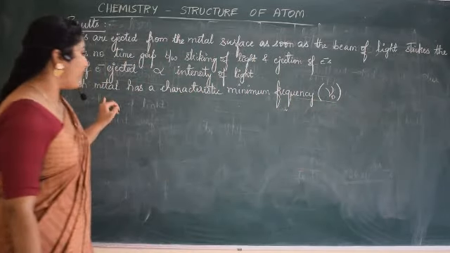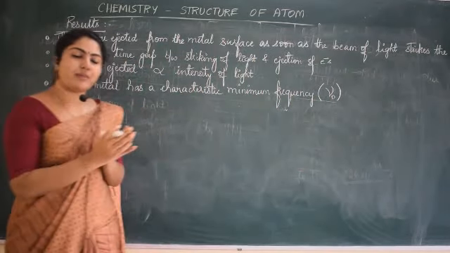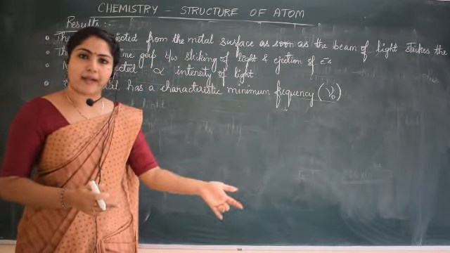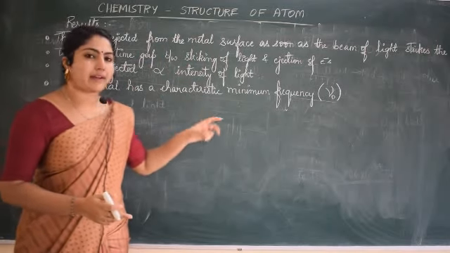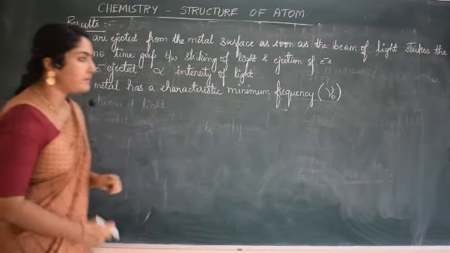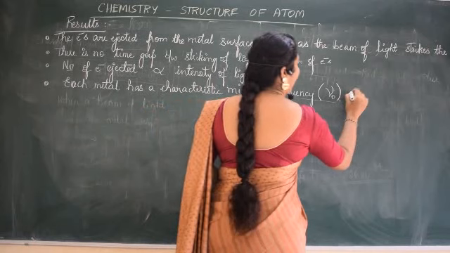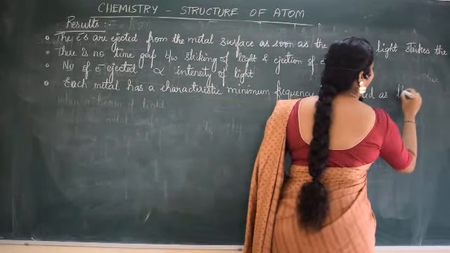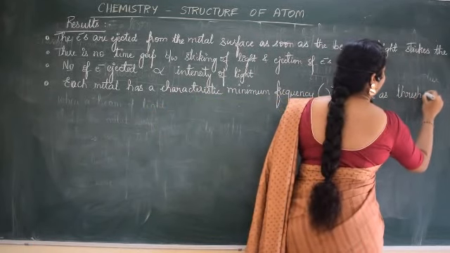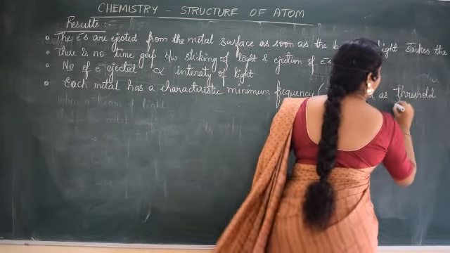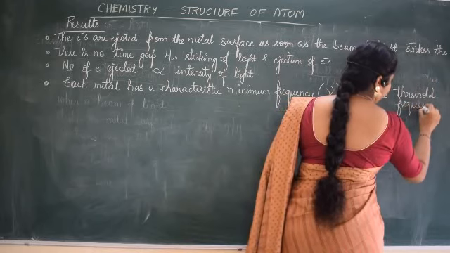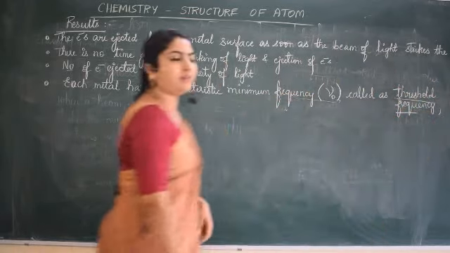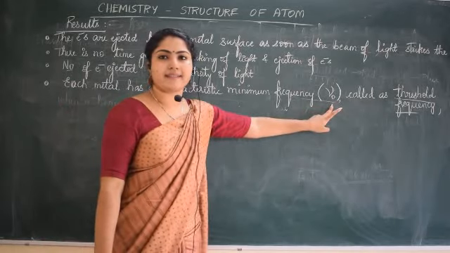Every metal, say potassium, has a particular minimum frequency; for rubidium it might be different, like that. Each metal has a characteristic minimum frequency called threshold frequency, important. Threshold frequency is denoted as nu naught.